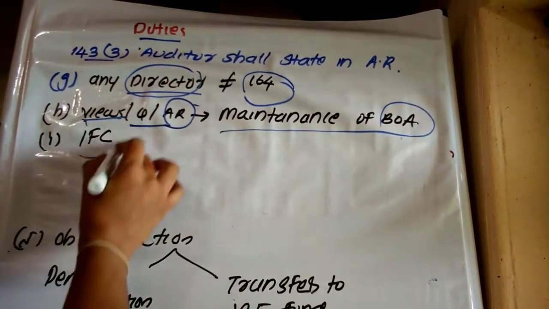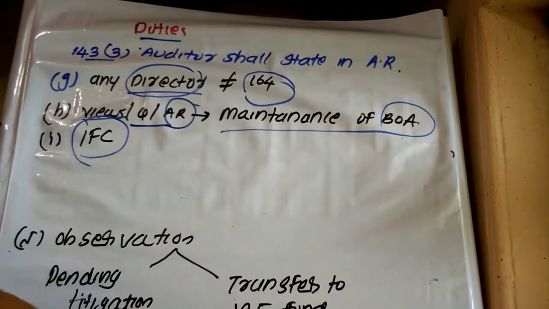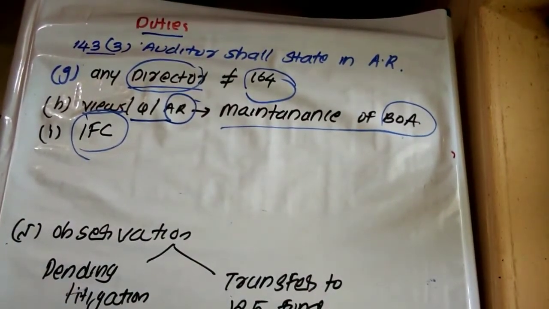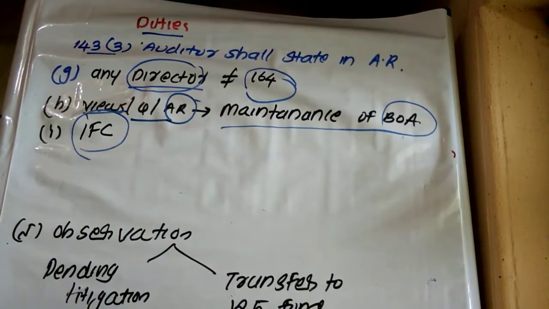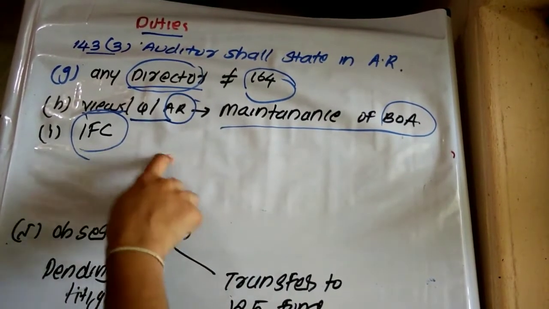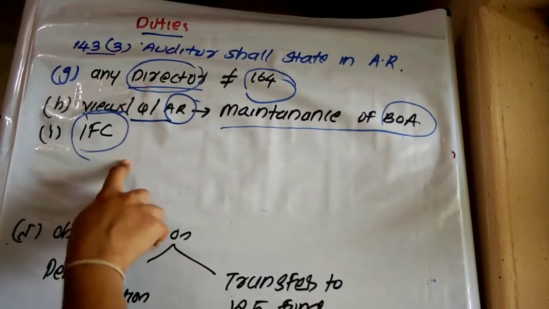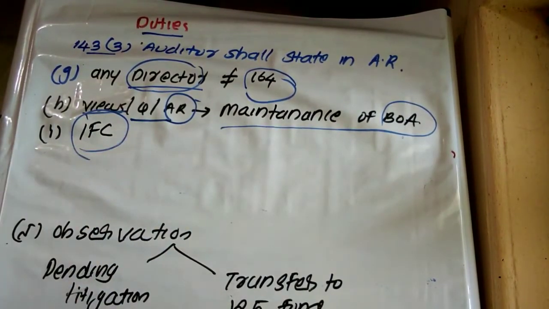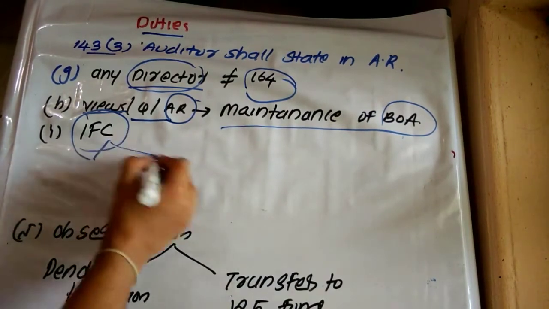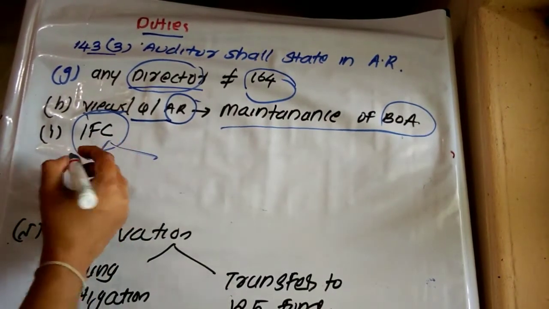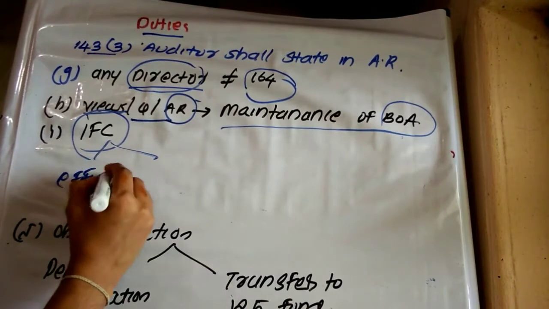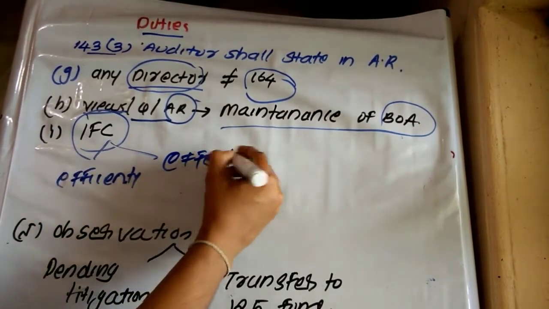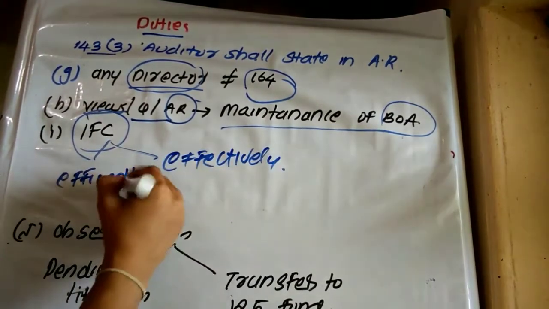Okay. Then internal financial control system. The auditor has to explain his comments. The auditor of a company is required to determine or shall state in the auditor's report whether the internal financial control system of a company is operating efficiently and effectively. The auditor has to state in the audit report whether the internal financial control system is operating efficiently and effectively.